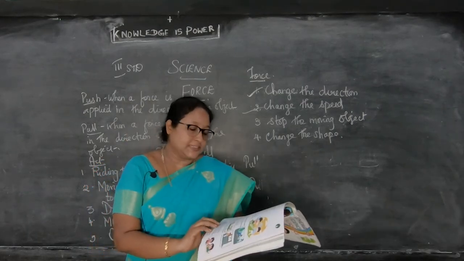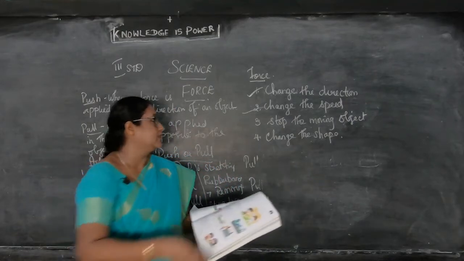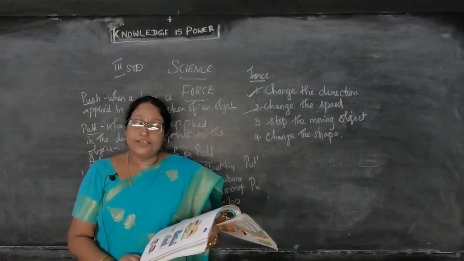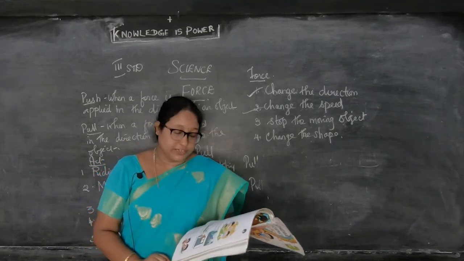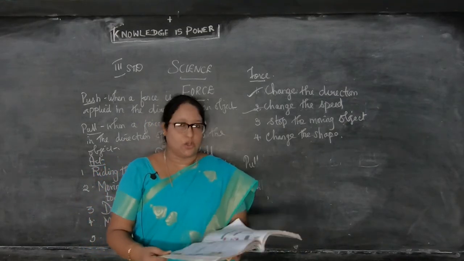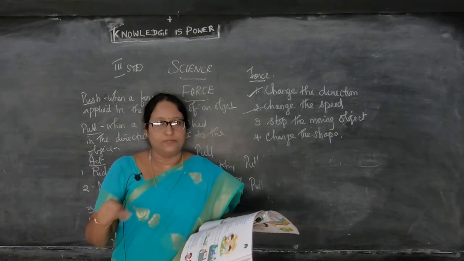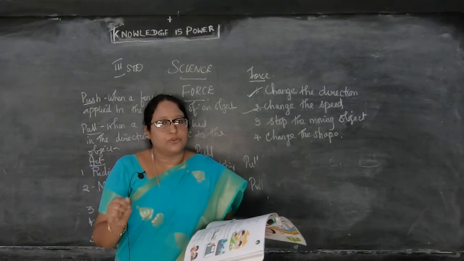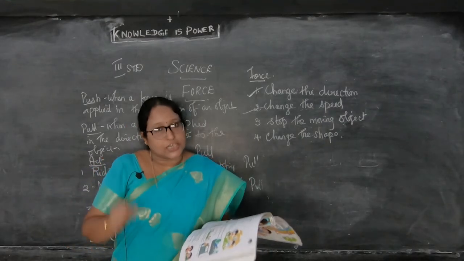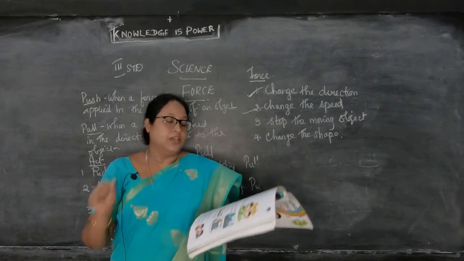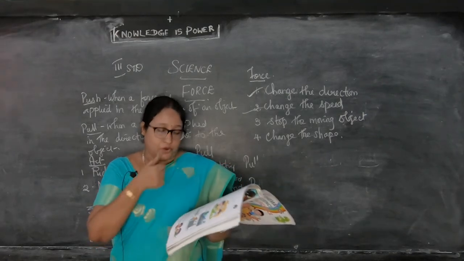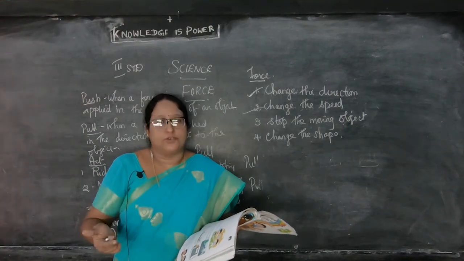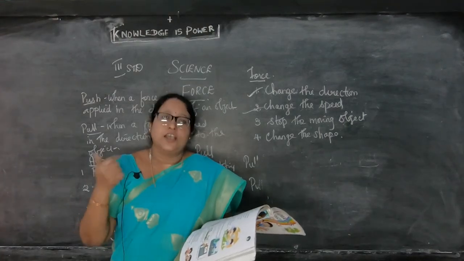Then force can change the speed. Force can change the speed of a body which is already in motion by providing more force on it. அதாவது நம்ம வந்து normally, for example, if you take a cycle itself, we are going fast. இன்னும் நம்ம ஃபாஸ்ட்டாக போனோம்னா நம்ம இன்னும் ஃபோர்ஸ் ஜாஸ்தியாக போடணும் இல்லையா, நம்ம ஸ்பீட் ஜாஸ்தியாகணும்னா. So force can change the speed of a body which is already in motion by providing more force on it. So நம்ம ஜாஸ்தியாக ஃபோர்ஸ் போட்டோம்னா அது ஜாஸ்தியாக போகும்.